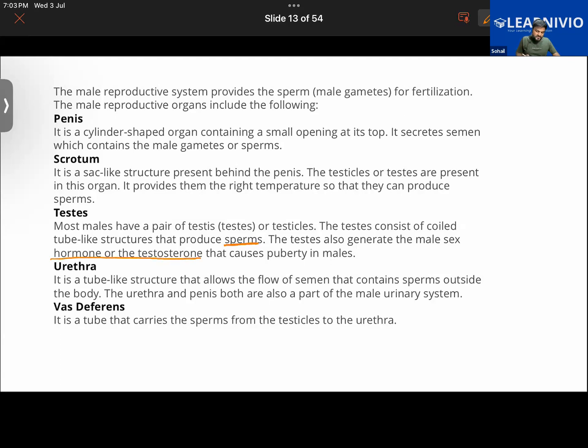So it will be producing sperm and it will produce a hormone called testosterone. Testosterone does not have anything to do directly with reproduction or fertilization. Basically, it makes the male child ready for reproduction through the development of secondary sexual characters. When a female or male child reaches adolescence, first of all the reproductive organs start to produce the gamete cells, the sex cells.